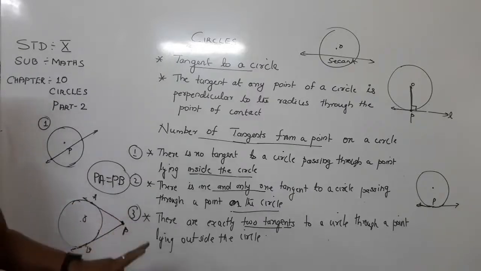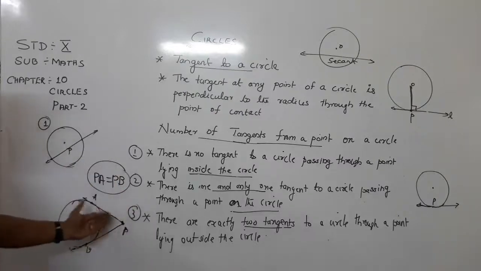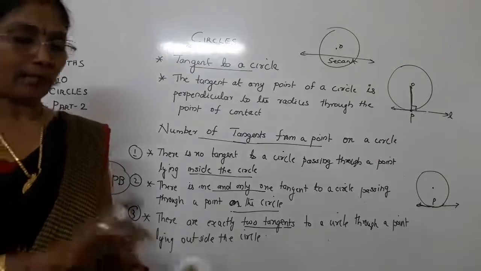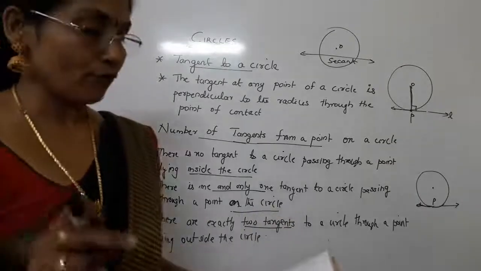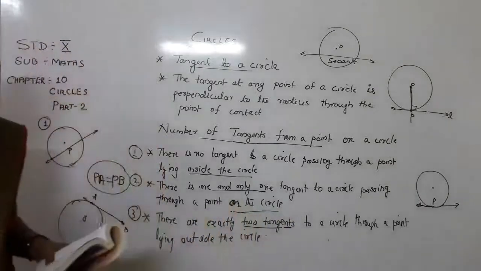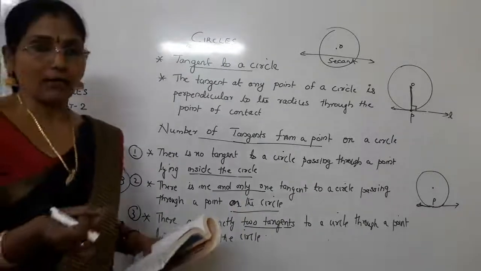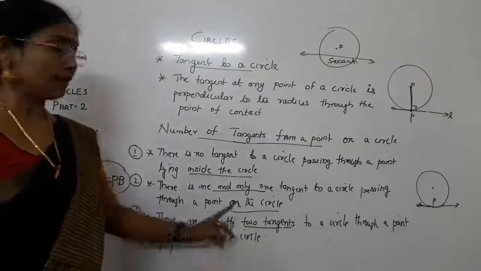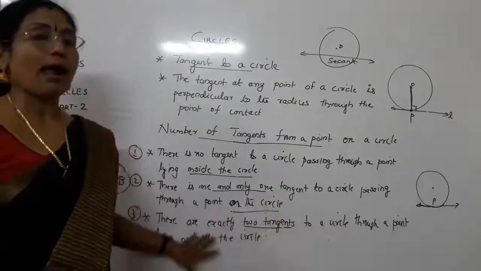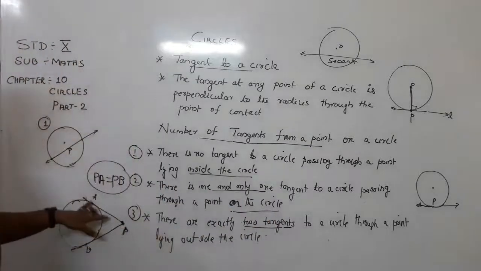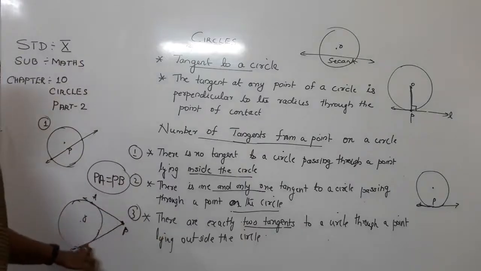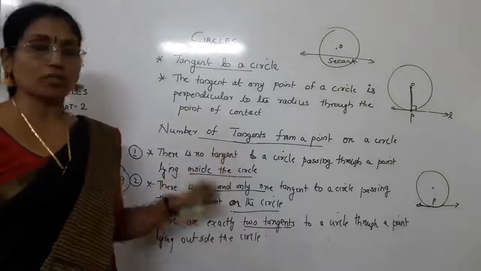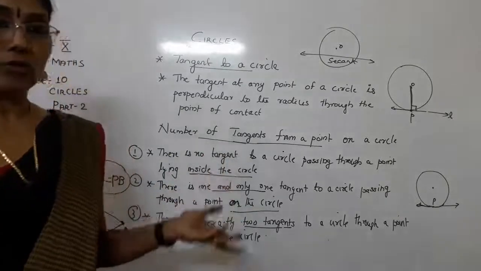2 tangents only you can draw. The length of the tangents also will be equal. This is given in the form of a theorem. What is the theorem? The length of the tangents drawn from an external point to a circle are equal. 2 tangents can be drawn and their lengths should also be equal. PA and PB are equal. These are the various points you have to take into consideration while solving the next exercise.